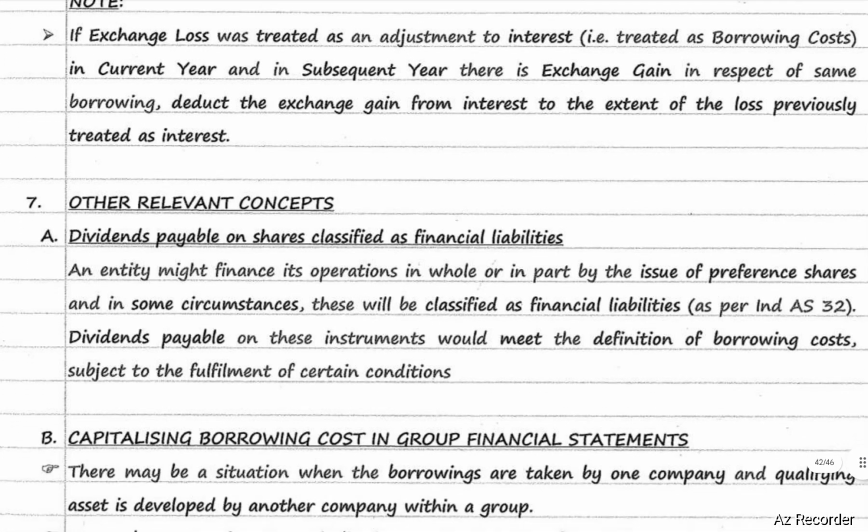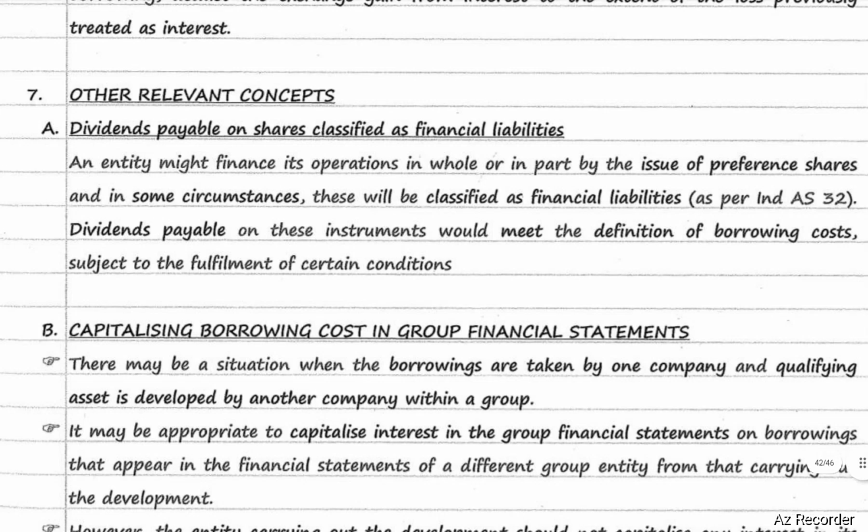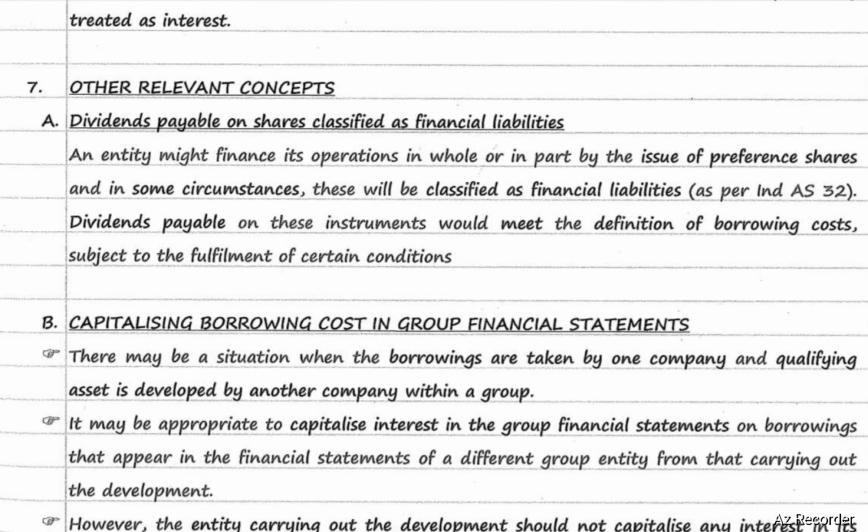Next, dividends payable on shares classified as financial liabilities. An entity might finance its operations in whole or in part by the issue of preference shares, and in some circumstances, these will be classified as financial liabilities as per Ind AS 32. Dividends payable on these instruments would meet the definition of borrowing cost subject to the fulfillment of certain conditions.